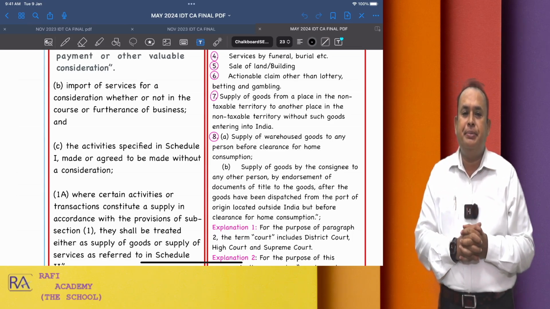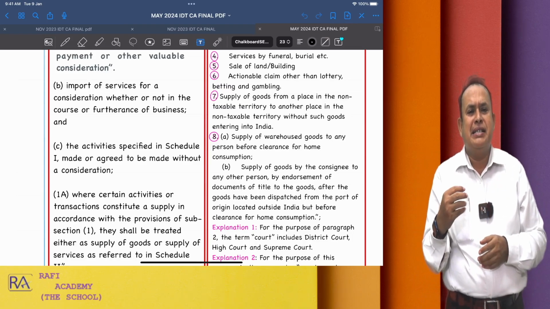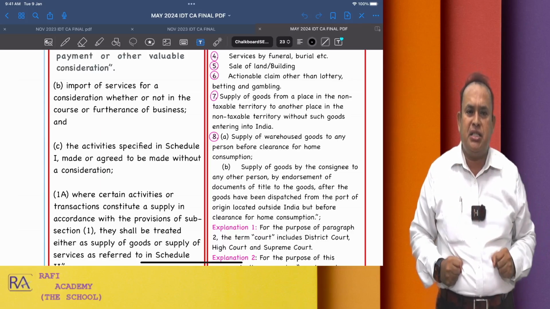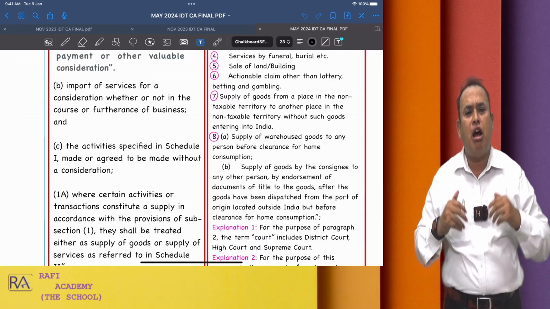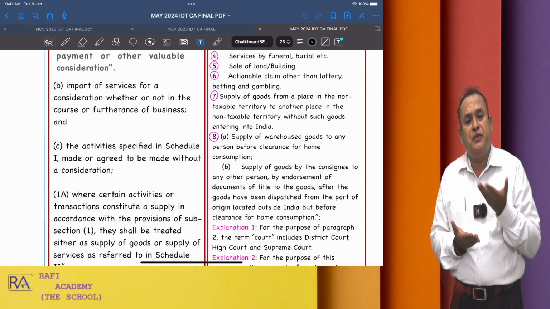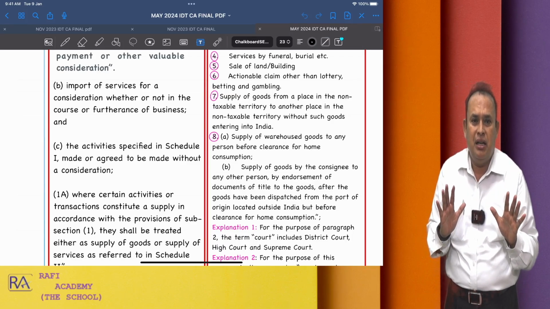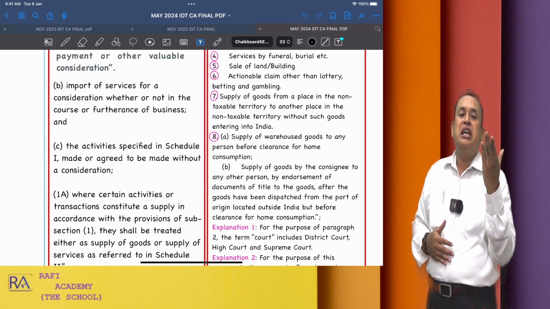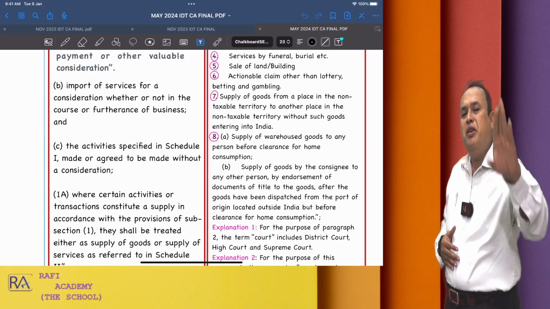Further, my dear friends, referring here to section 7, subsection 1, clause C, transactions which are covered under Schedule 1, even without consideration, are a supply. Sir, if consideration is not there, the question of levy does not arise in general. But section 7.1 clause C says that, hey mister, even though there is no consideration, there is a supply, and we will apply the GST.